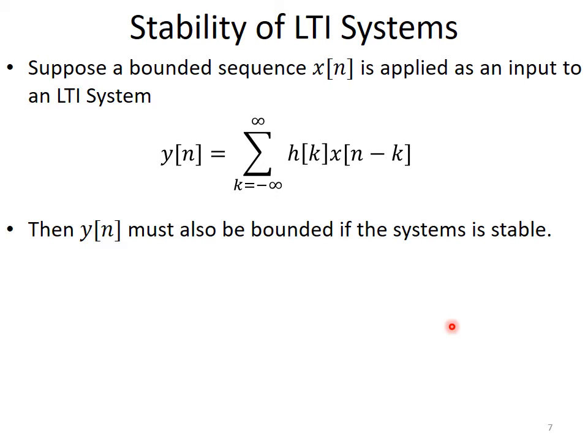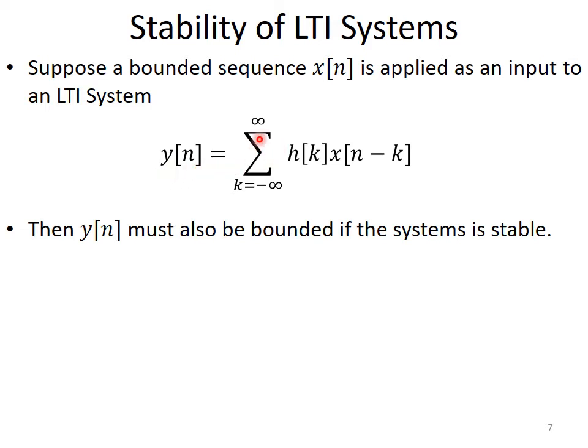Now let us establish under what circumstances or conditions an LTI system would be stable. For that, let us suppose a bounded sequence x of n is applied as an input to an LTI system, and we know we can calculate the response of the system using the convolution sum given by this equation, right?